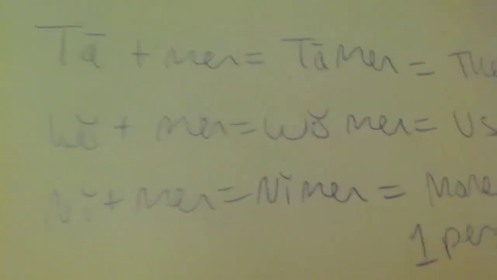So now you're going to learn this new word, men. This is how to make things plural. I'm going to use some examples on the words we just used up above. I have 3 examples of how you can add men to words in Chinese. Right here, this is ta plus men at the end: tamen. And that means they. Like up here, you saw that it meant he and him or she and her. Down here, it means they, because it's the plural form of he or him.